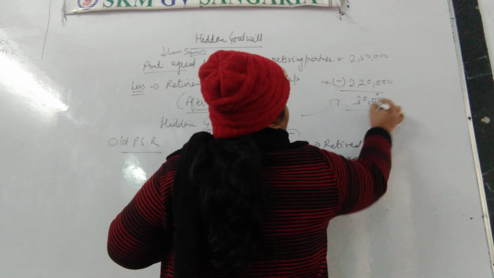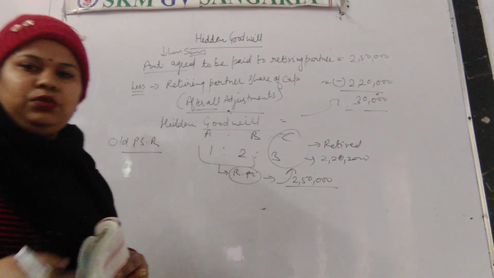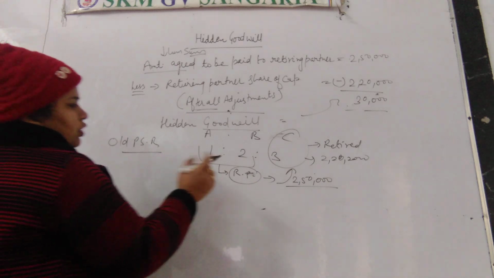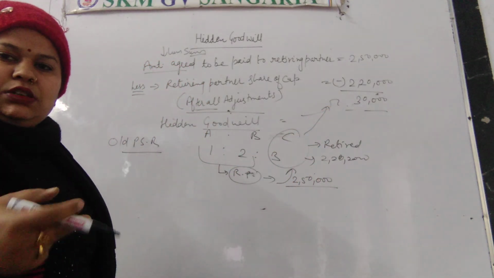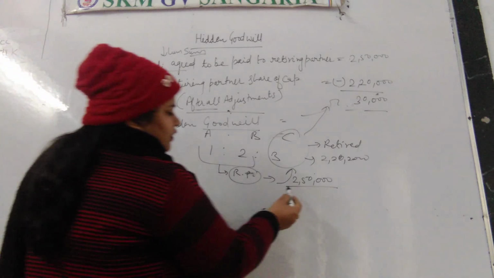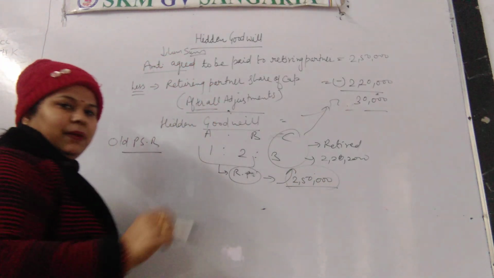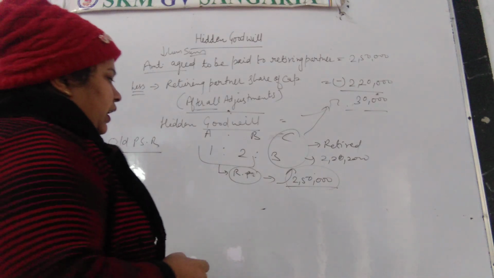this 30,000 is the share of goodwill. ये 30,000 क्या है? Share of goodwill है of the C. So this is the hidden goodwill which is not directly given to us. This is the difference between the amount which will be paid by the business to the retiring partner.